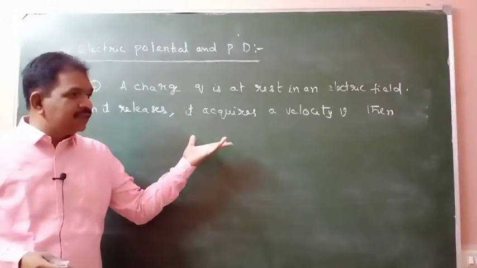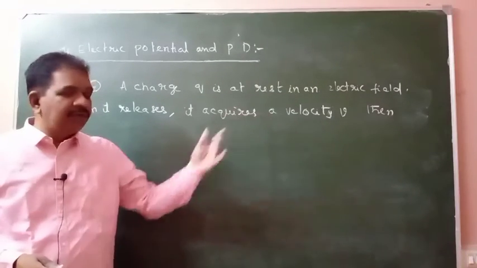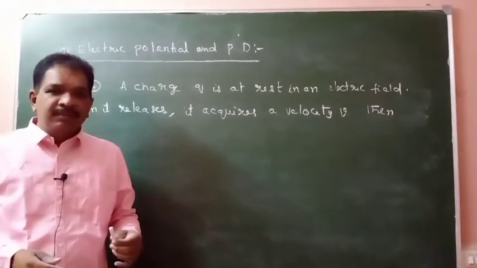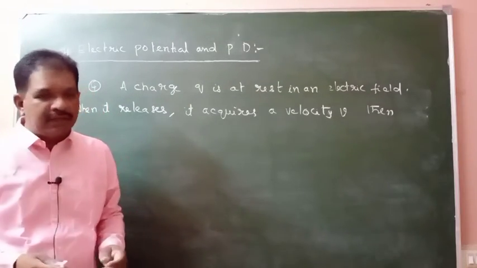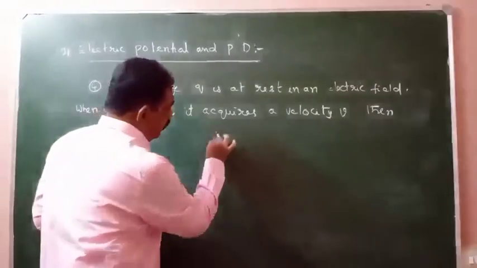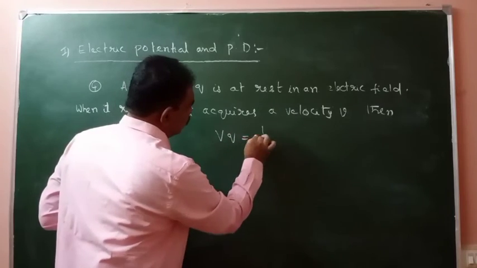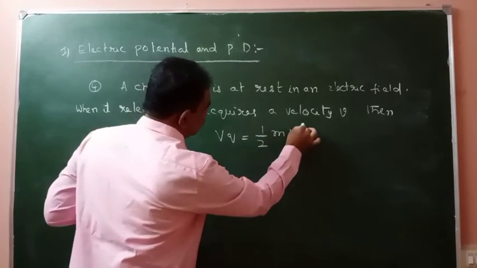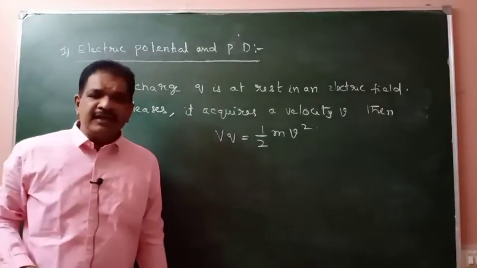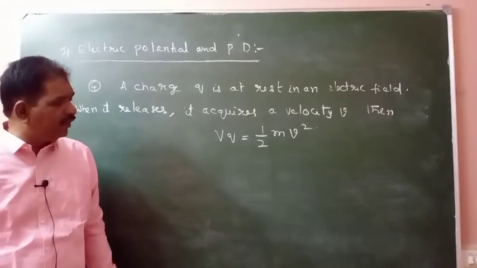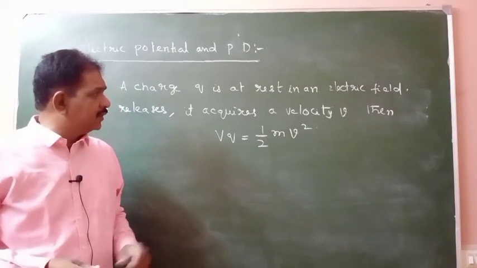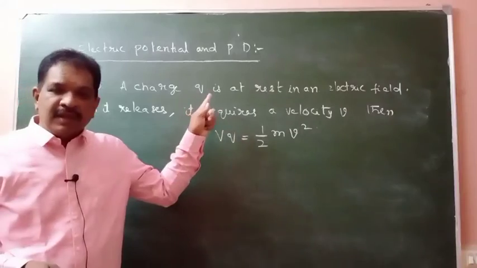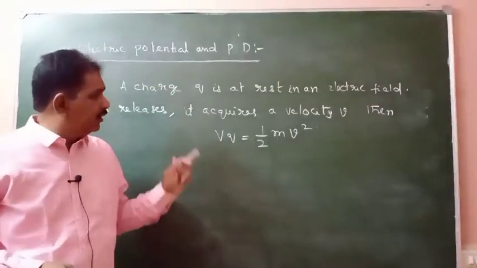Then if we release that charge, it acquires a velocity V, means its potential energy is converting into kinetic energy. So VQ is equal to potential energy is equal to kinetic energy, means half mv square. So many problems will be there on this. Charge is at rest in the electric field.